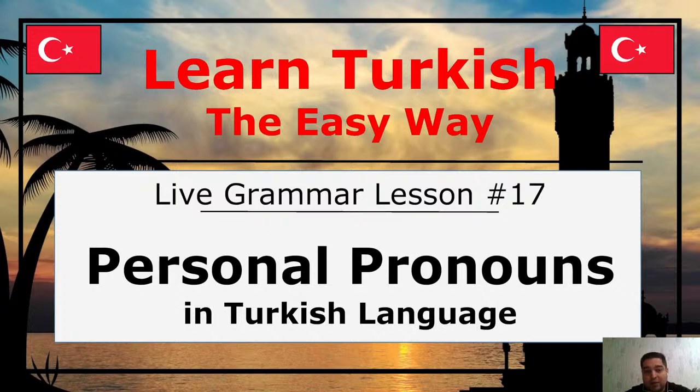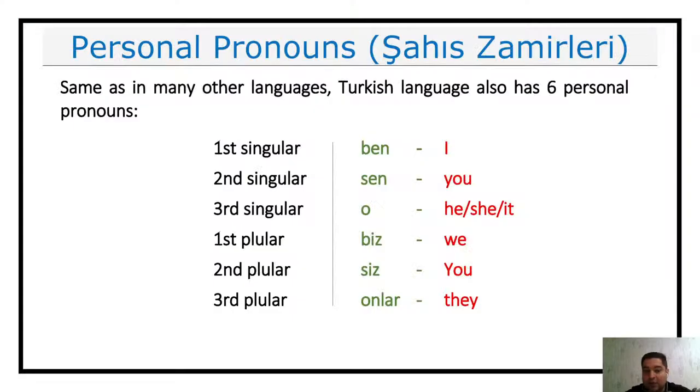So personal pronouns, what are they? They are basically the pronouns I, you, he, she, it. In Turkish we have 6 of them, like in most of the languages in the world. It's not an exception. So I is ben, second person singular, sen is you, o is he, she, it, biz is we, siz is you plural or formal, and onlar is they. So you say: ben, sen, o, biz, siz, onlar.